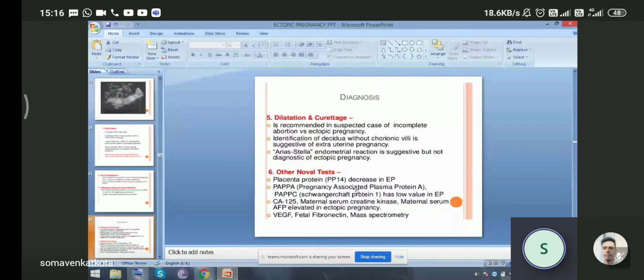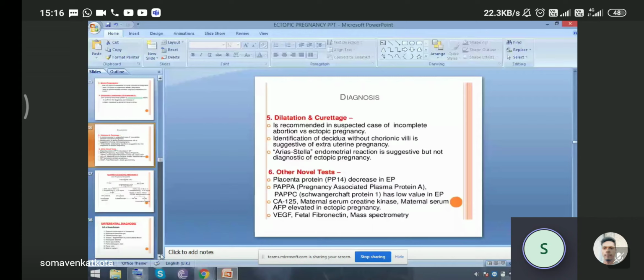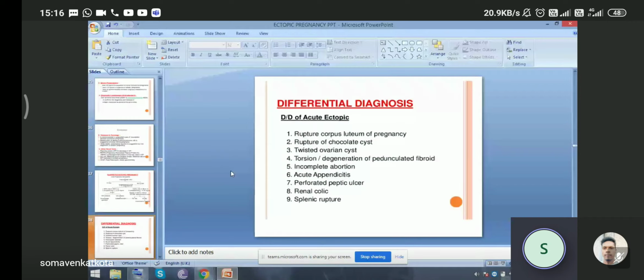So, what are the differential diagnoses if the patient comes with ectopic? What other things may happen with patients is rupture of corpus luteum of pregnancy. Sometimes it is misdiagnosed as ectopic pregnancy, which may happen with rupture of corpus luteum also. Then rupture of Chuckley's cyst and the twisted ovarian cyst if the patient came with severe pain. The other differential diagnosis other than ectopic may be twisted ovarian cyst.